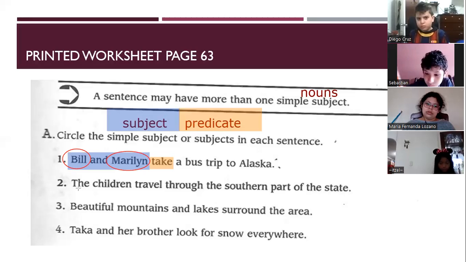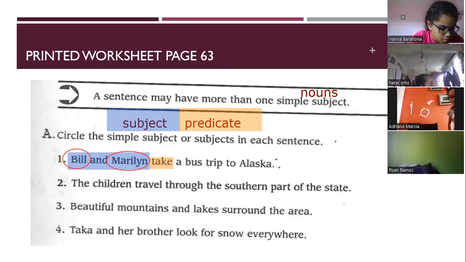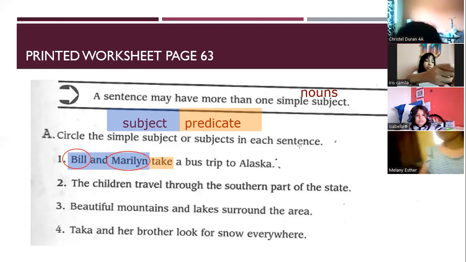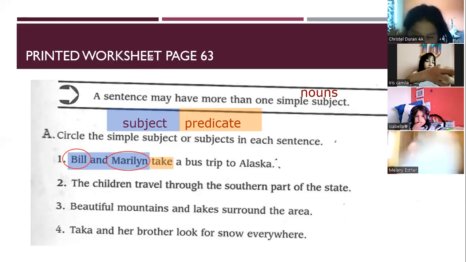Number two. What is the action in this sentence? The children travel through the southern part of the state. Travel. Yes, Santiago says travel.